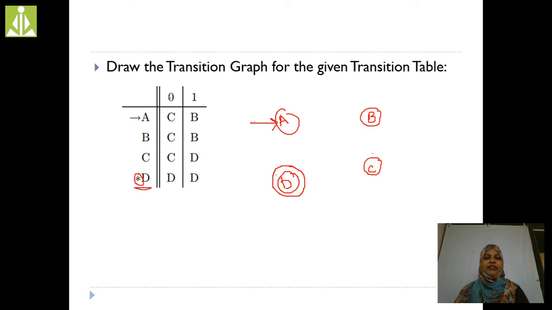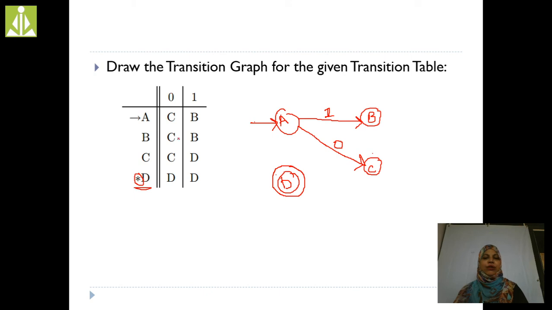A on 0. Whenever we are applying input 0 on A, what are we getting? C, right? So A on 0 is C. A on 1, we are getting B. Here, where is the B state? See here, A on 1 is B, right? A transitions are completed. Now go for B.